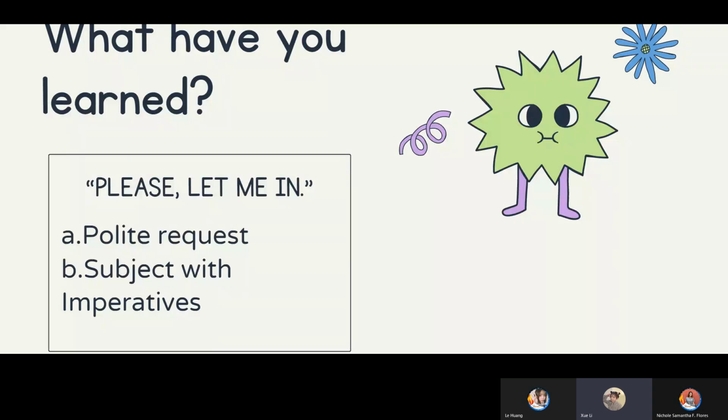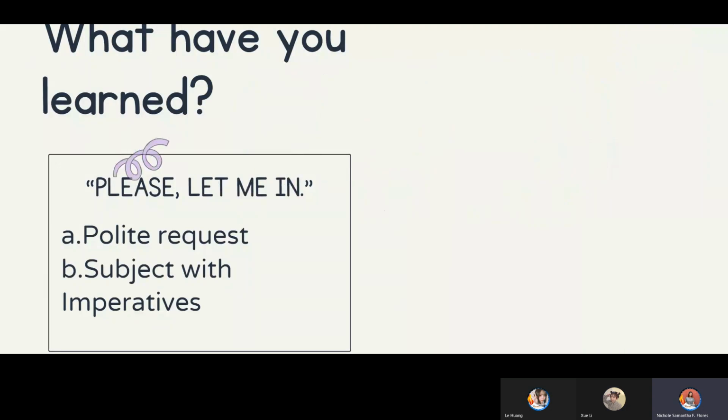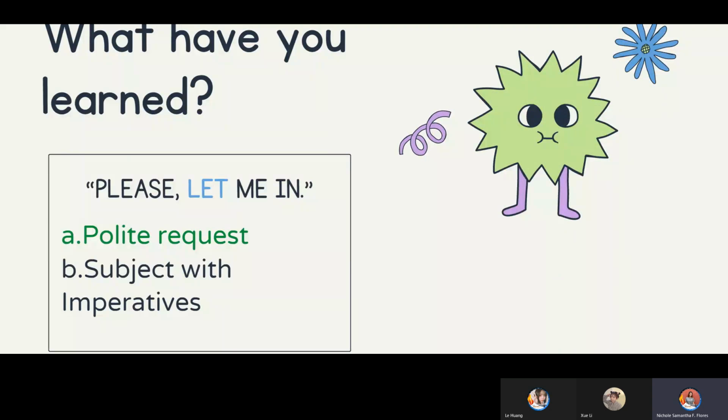I think it's a polite request. Okay, and what do you think is the verb in this sentence? The verb is let. Okay, very good. It is right that the verb in this sentence is let, and it is a polite request because we use the word please.